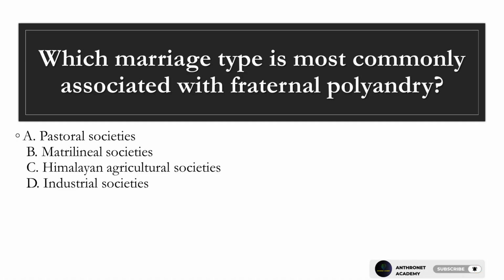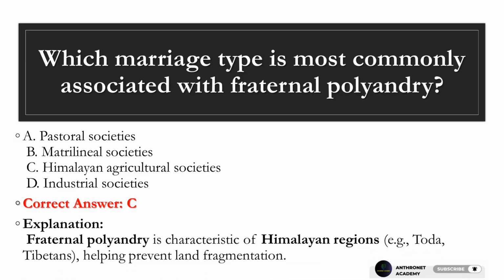C. Himalayan agricultural societies. D. Industrial societies. Correct answer, C. Explanation. Fraternal polyandry is characteristic of Himalayan regions, e.g., Toda, Tibetans, helping prevent land fragmentation.